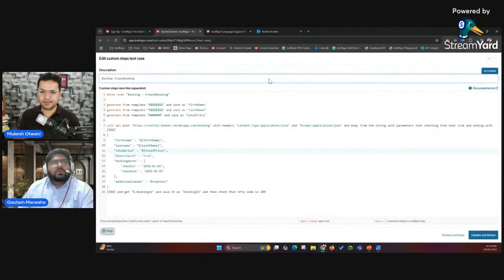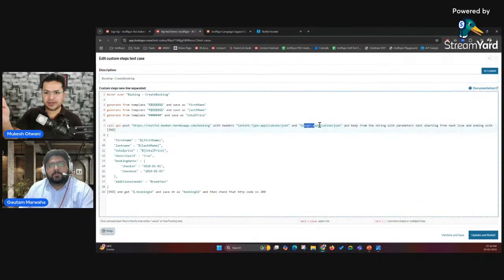And guys, if you have multiple headers, you can use and. Suppose you have multiple headers, you can continue. Even if you have multiple validations, you can use and. Just like how we talk and how we get the documentation, the same way you can generate and simply replace with the data.